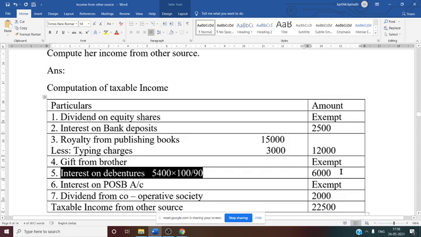Exemptable limit is 3500 for a single account holder. Dividend from cooperative society, it is 2000 taxable. Finally you need to get the total, that is taxable income from other sources. Add all these things: 2500 plus 12,000 plus 6,000 plus 2,000. Final amount 22,500. That is taxable income from other sources.